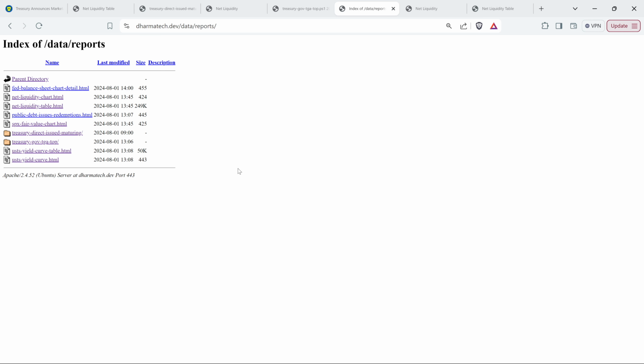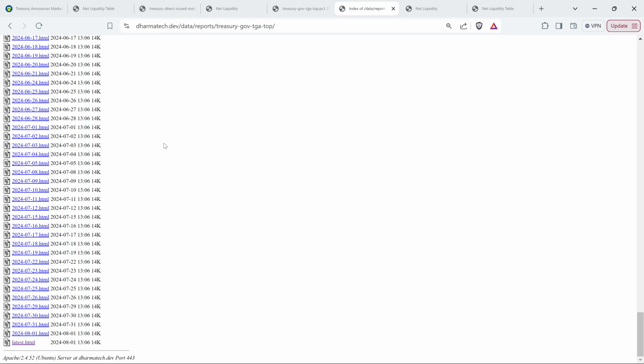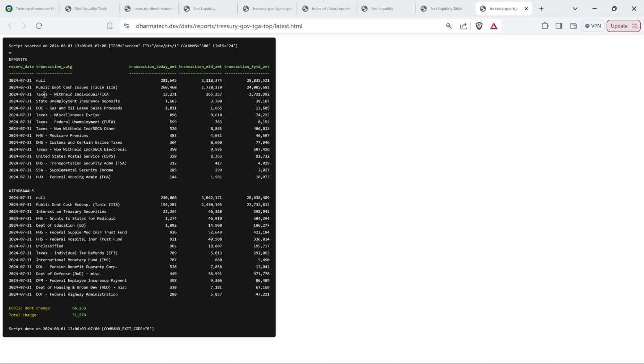So let's go back to the list of reports and take a look at the TGA components for today. So here we have a Treasury Gov TGA top. I'm going to scroll down and do latest. And we get this, which shows the deposits and withdrawals in the TGA. It's the report that comes out today, but it's always a day after, right? So these are numbers for yesterday, but of course we're seeing it only today.